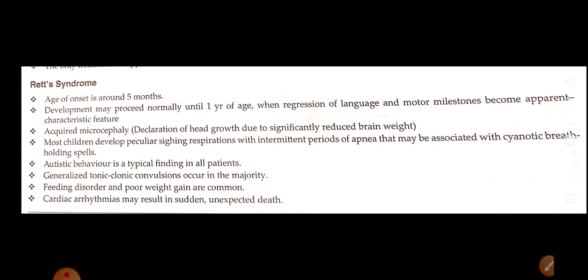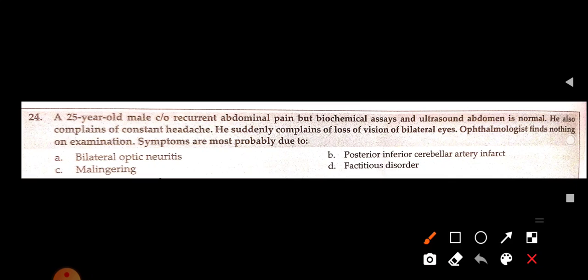So Rett syndrome age of onset is 5 months. Development may proceed normally till 1 year of age. Regression of language and motor milestones becomes apparent. Acquired microcephaly. Most children develop peculiar singing respirations with intermittent periods of apnea. Autistic behavior is a typical finding in all patients. Generalized tonic-clonic convulsions, not focal. Feeding disorder and poor weight gain are common. Cardiac arrhythmias were here. Okay.